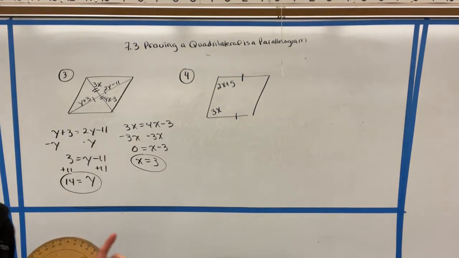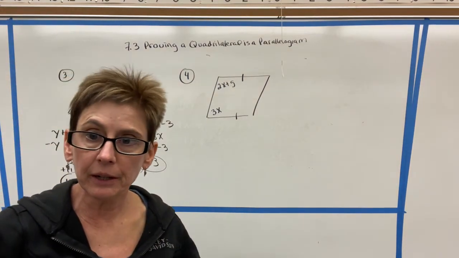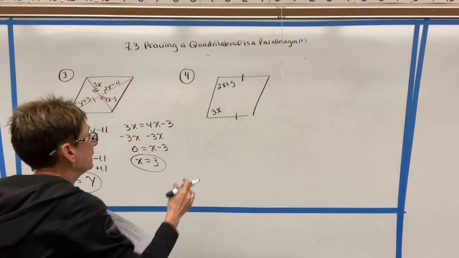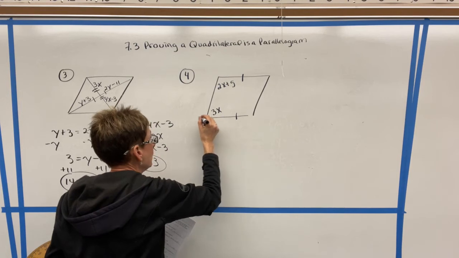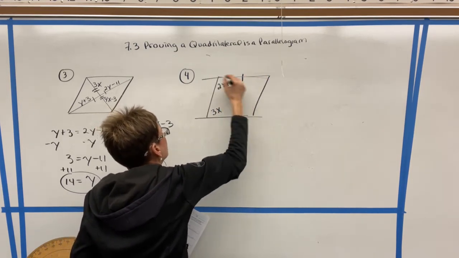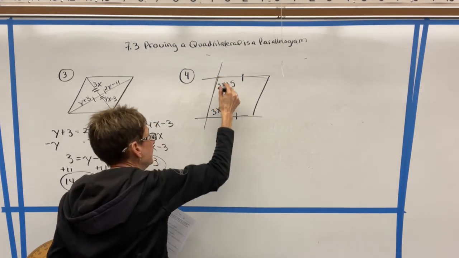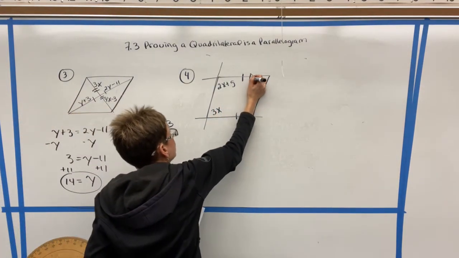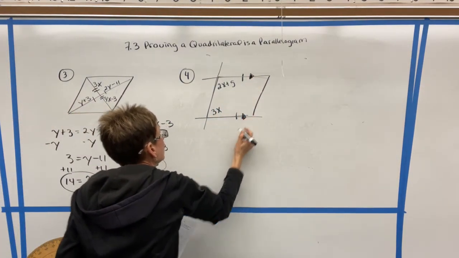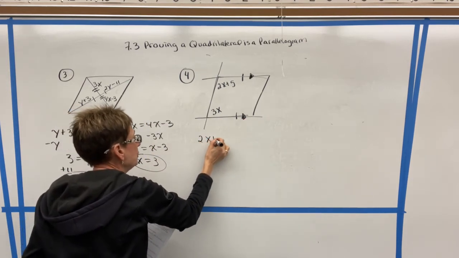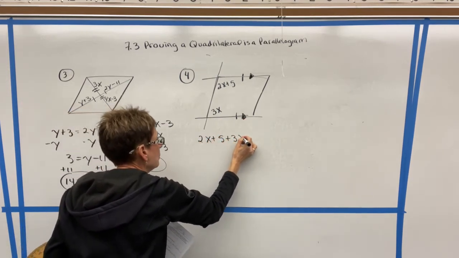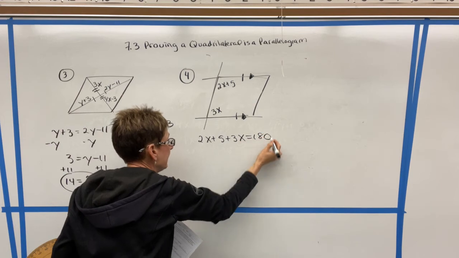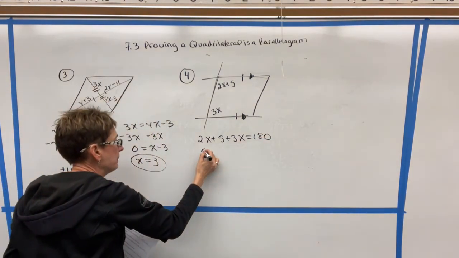Now think back to earlier in the year, last quarter, we learned that if 2 lines crossed by a transversal have consecutive interior angles that are supplementary, then those 2 lines are parallel. So in other words, if 2x plus 5 plus 3x was equal to 180, the 2 lines would be parallel.